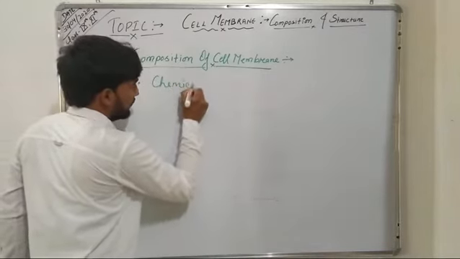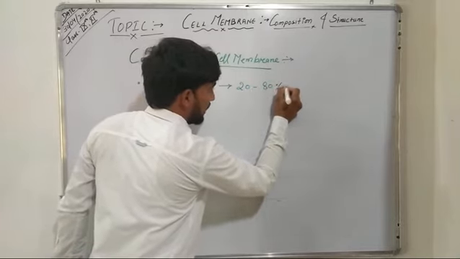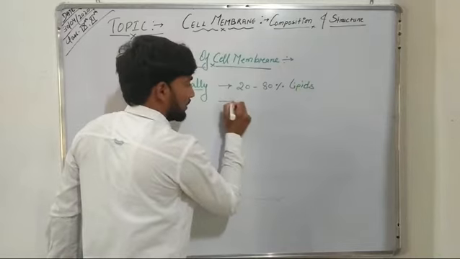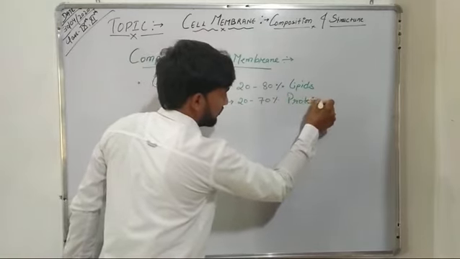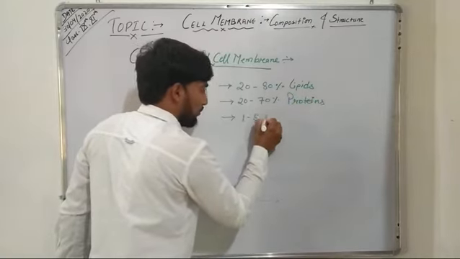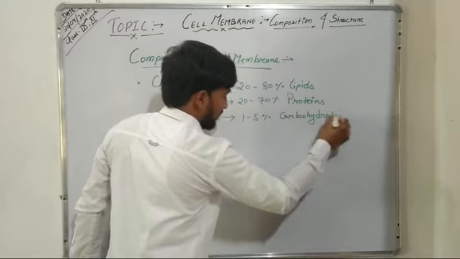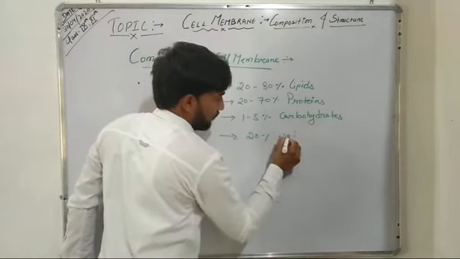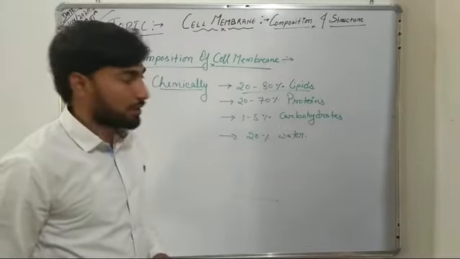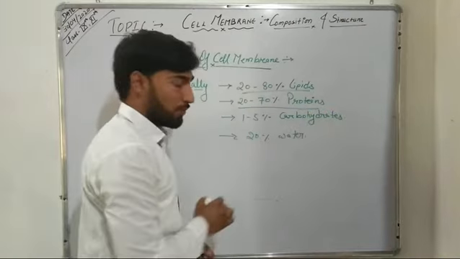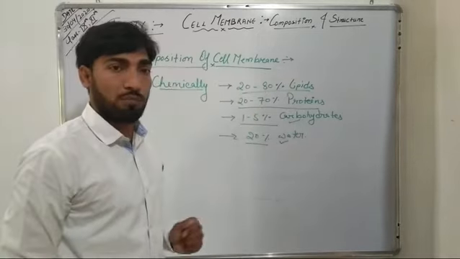So chemically, a cell membrane consists of 20 to 80% of lipids, 20 to 70% of proteins, 1 to 5% of carbohydrates, and near about 20% of water. Now we'll discuss each of these components a little bit.